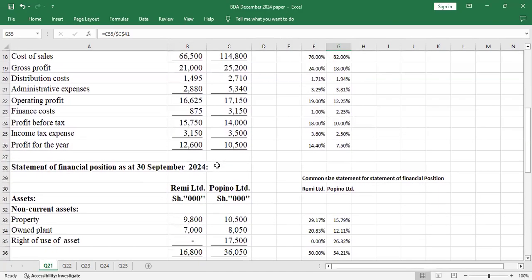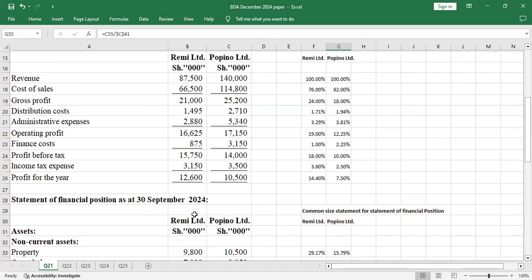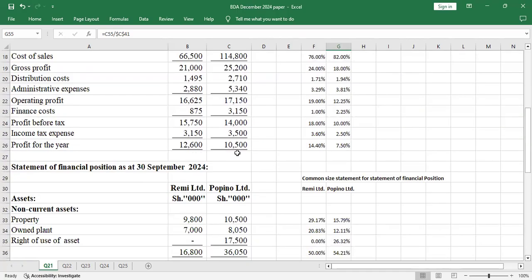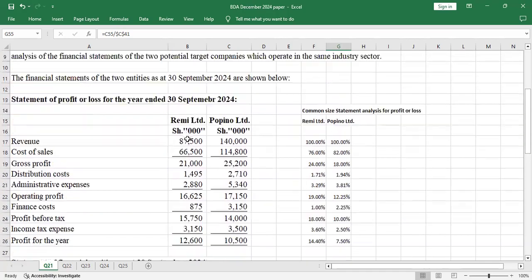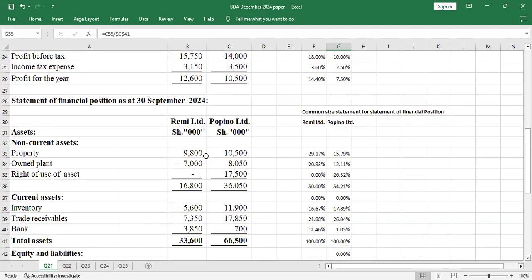First thing, you'll check the profit for the year. The profit for the year after tax expense is 12,600 for Remy Limited. For Popino, it's 10,500. So it means that Remy Limited is more profitable. When you are giving your advice on profit, you will advise Work Limited to take over Remy Limited. But the key thing you also have to check is the asset base. So we'll check the non-current asset, which company has more asset.